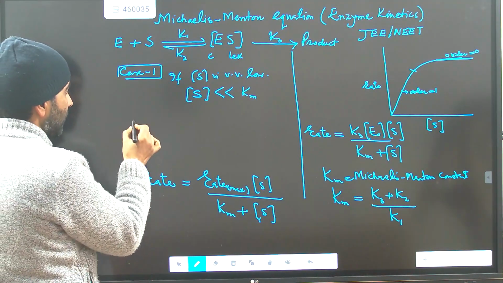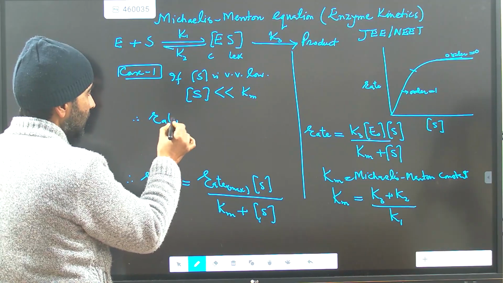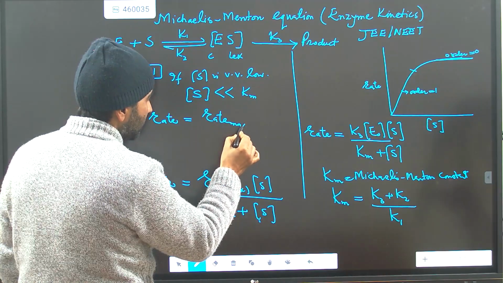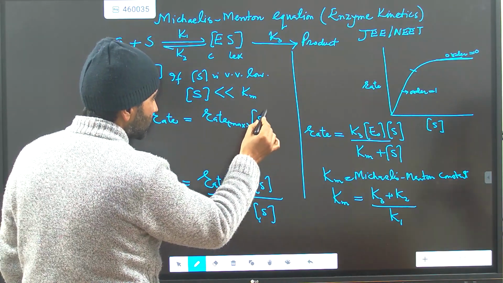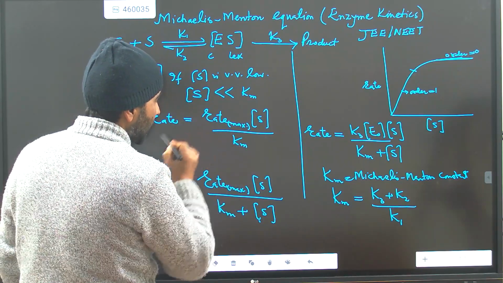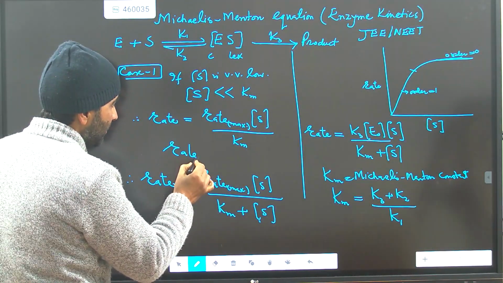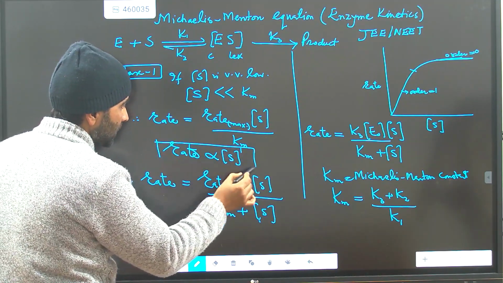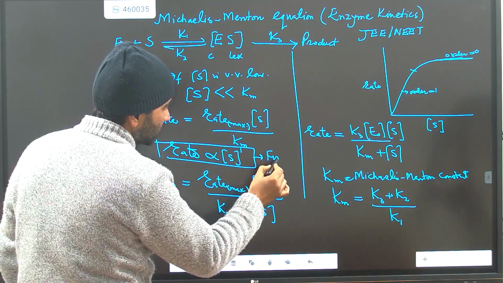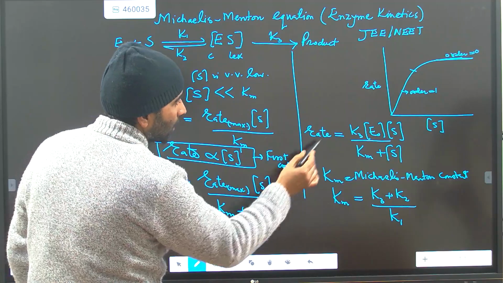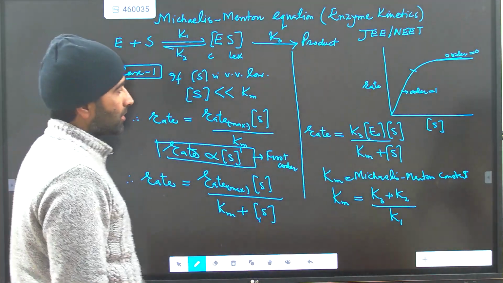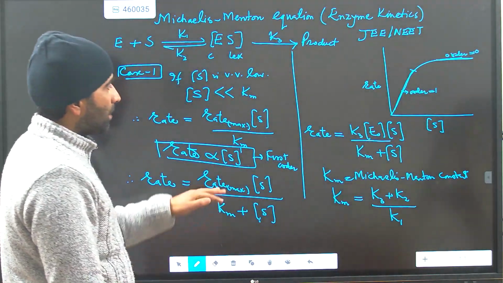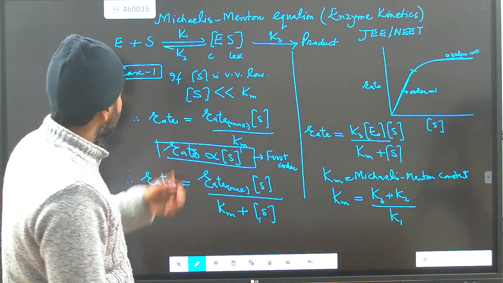When you neglect S, rate will be equal to rate maximum into substrate concentration divided by Km. And you can see, because maximum rate is constant, rate is directly proportional to the substrate concentration, order 1. So this is first order. That means there will be a straight line passing through the origin up to this point when the substrate concentration is very, very low. But what will happen if the substrate concentration is very, very large?